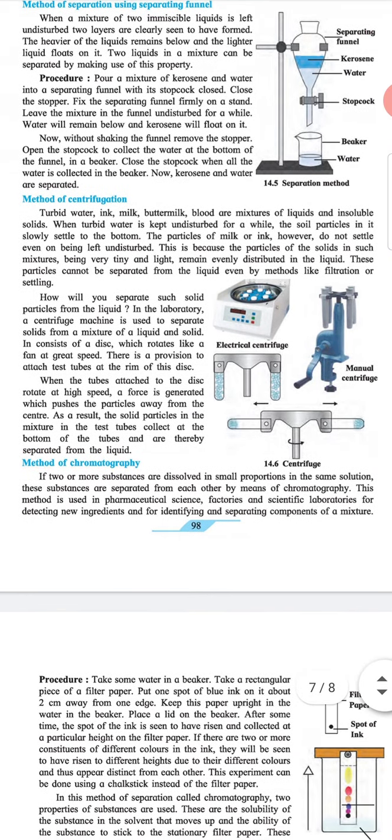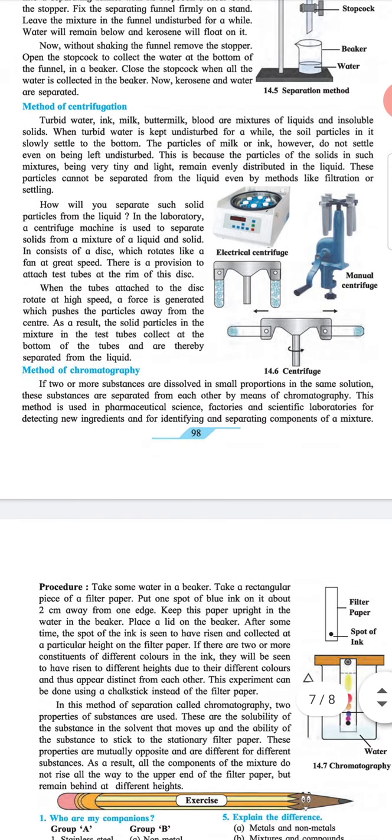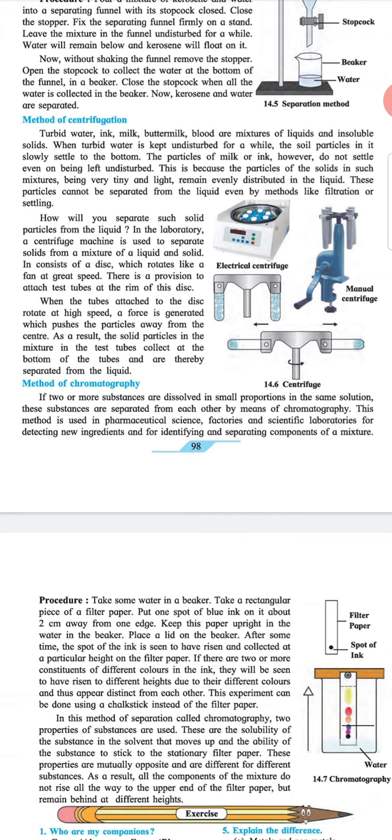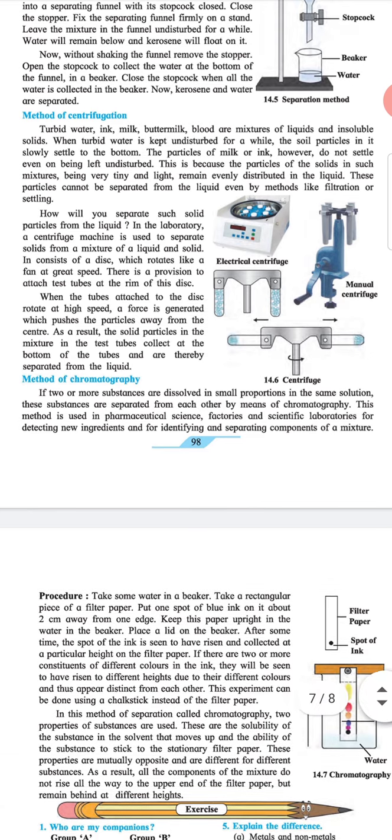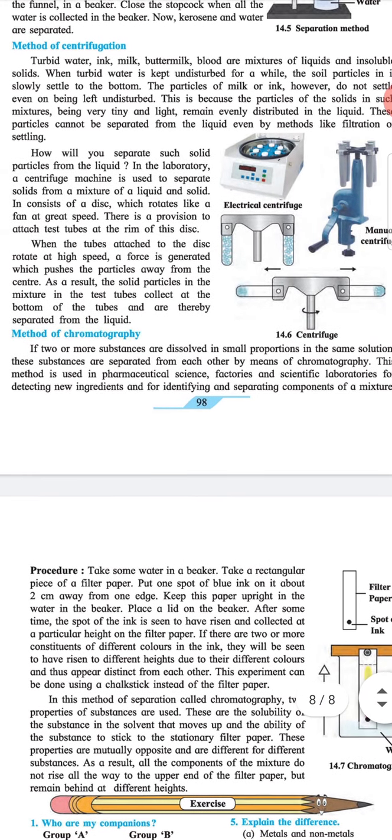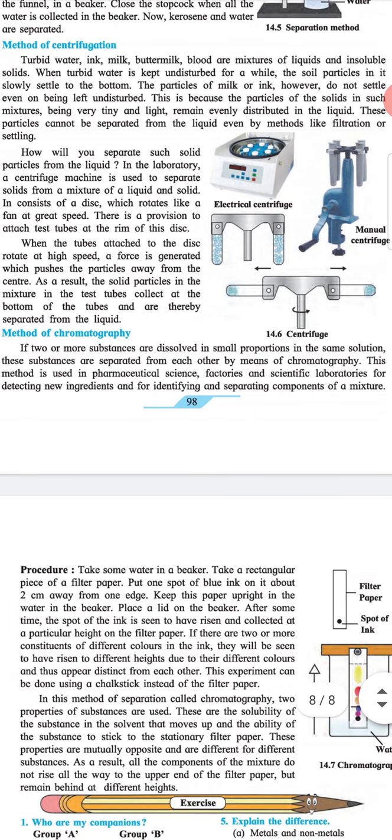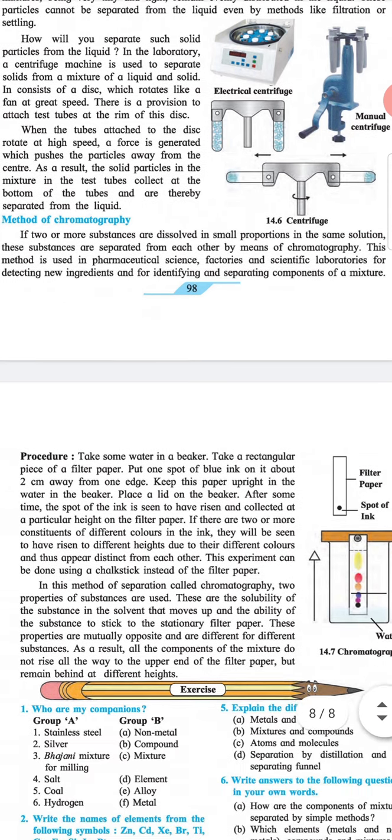Method of chromatography. If two or more substances are dissolved in small proportion in the same solution, these substances are separated from each other by means of chromatography. This method is used in pharmaceutical science, factories and scientific laboratories for detecting new ingredients and for identifying and separating components of a mixture.